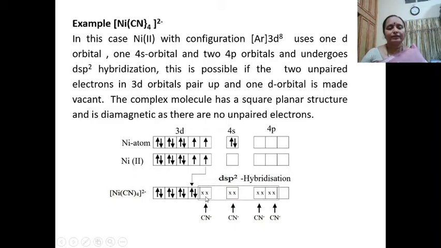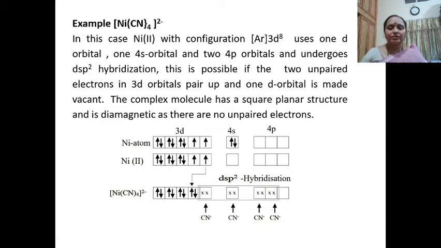One of the d orbitals is made vacant, so it is going to use 1d, 2 sp, 1s orbital, and two of the p orbitals are going to be used.